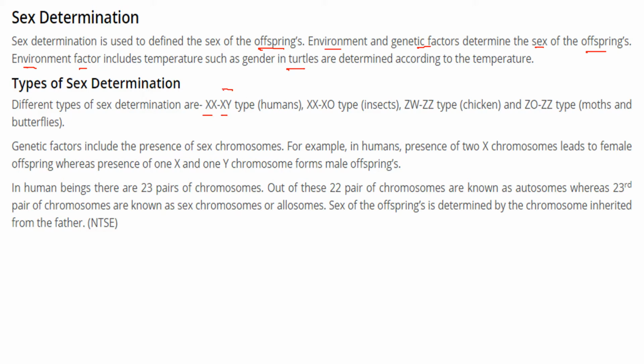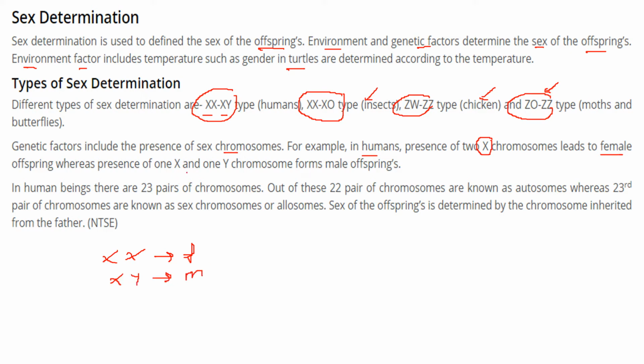XX-XY type is found in humans. XX-XO type is found in insects. ZW-ZZ type in chicken, and in moths and butterflies, ZO and ZZ type. So the genetic factors include the presence of sex chromosomes. For instance, in humans, the presence of 2 X chromosomes leads to a female. If one is X and one is Y, it is male. Presence of 1 X and 1 Y chromosome forms a male offspring.